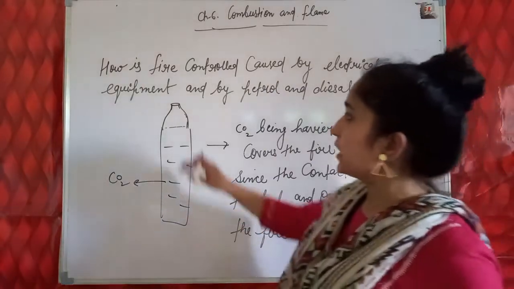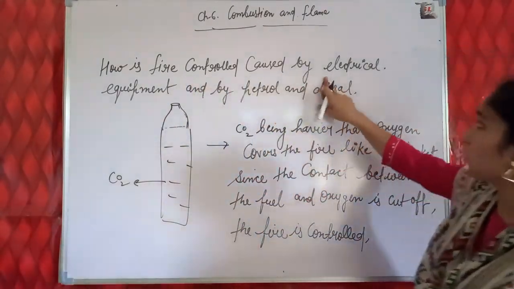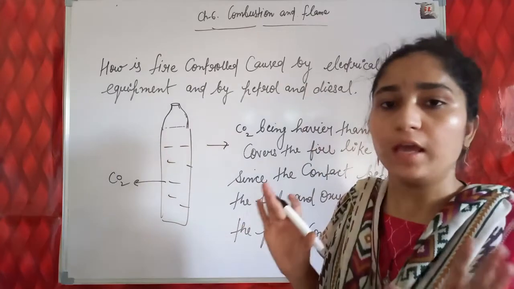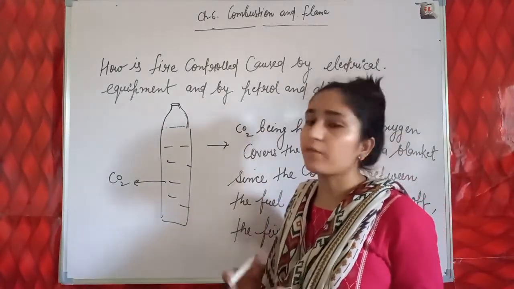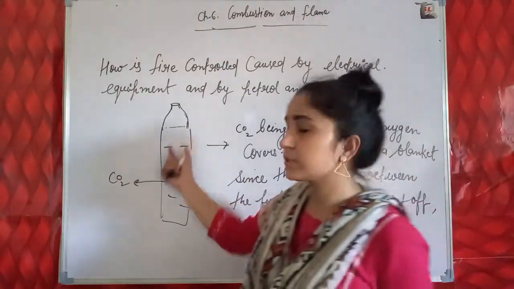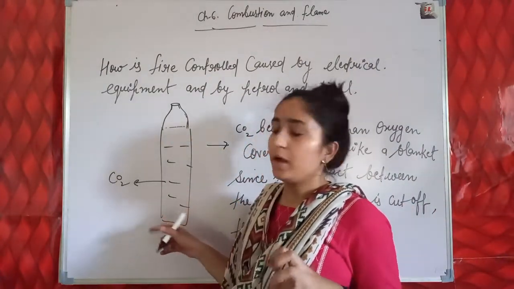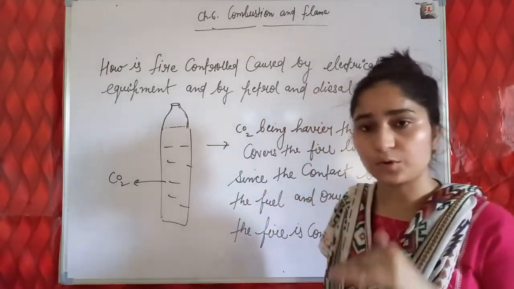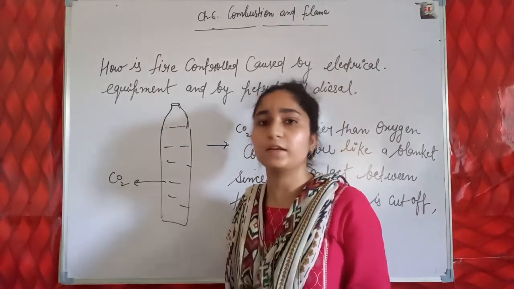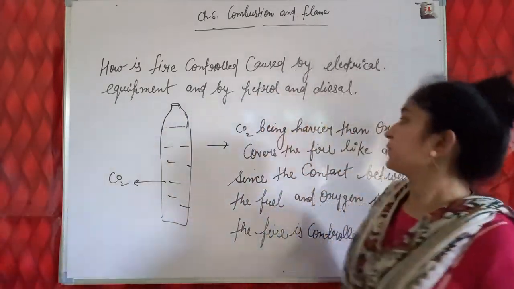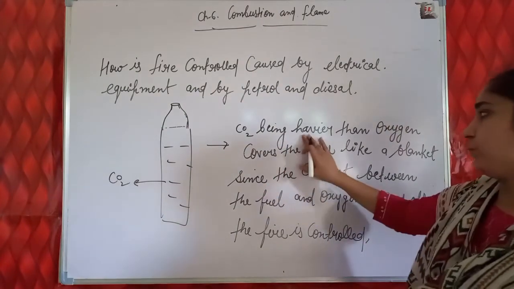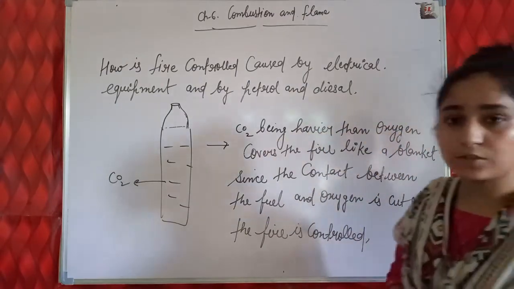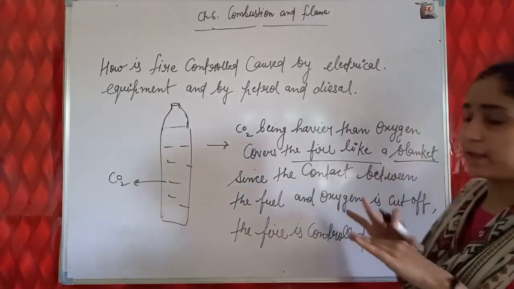Students, the next question is how is fire controlled that is caused by electrical equipment and by petrol and diesel. The fire caused by electrical equipment or petrol and diesel is controlled by using a fire extinguishing cylinder in which CO2 gas is filled by the compressing process. Because of compression, CO2 or any gas can be compressed and filled in a container or cylinder. CO2 is heavier than oxygen, so it covers the fire like a blanket.